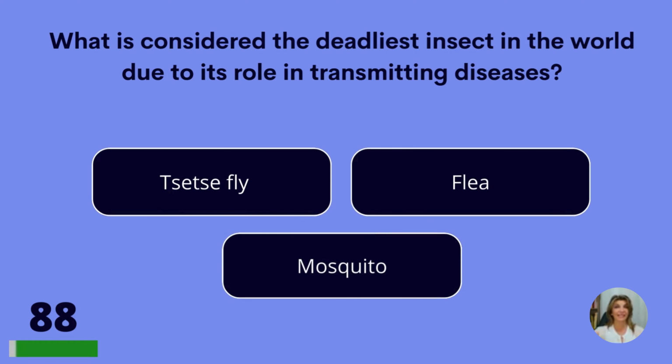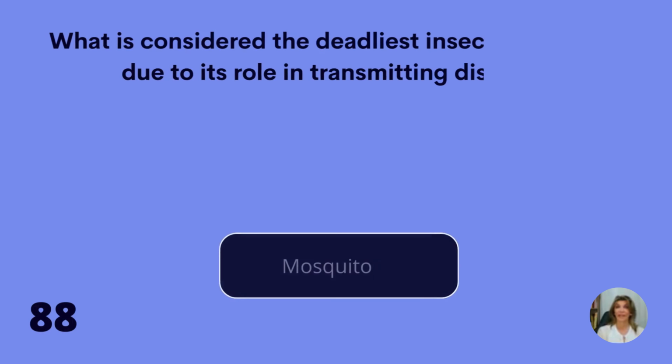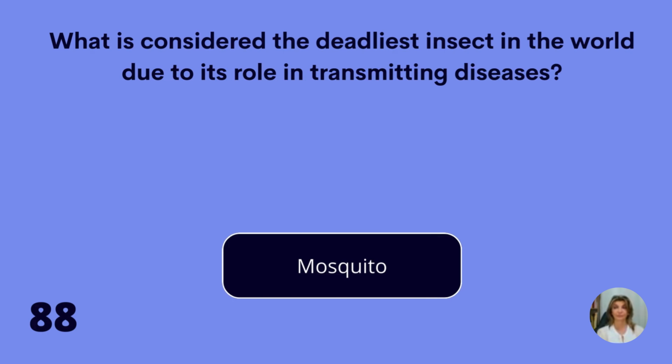What is considered the deadliest insect in the world due to its role in transmitting diseases? The tsetse fly, the flea, or the mosquito? The mosquito.